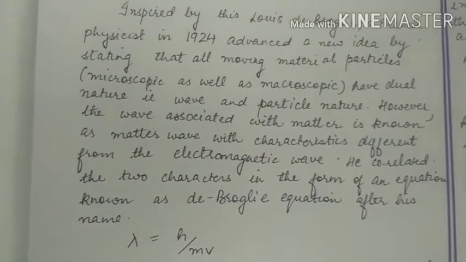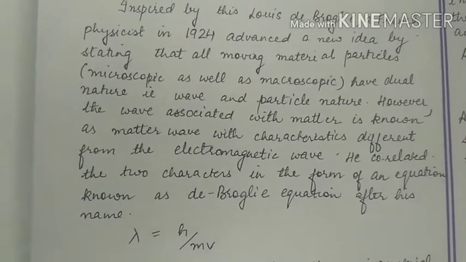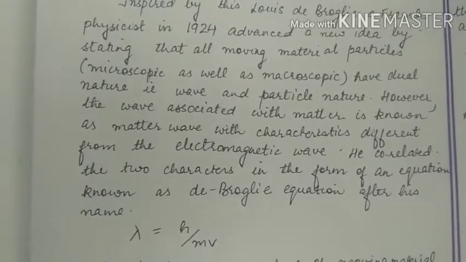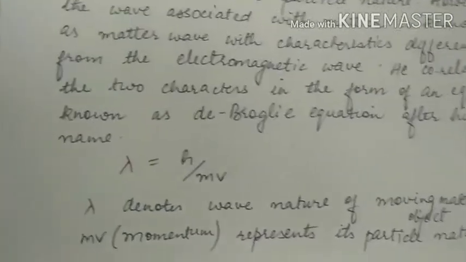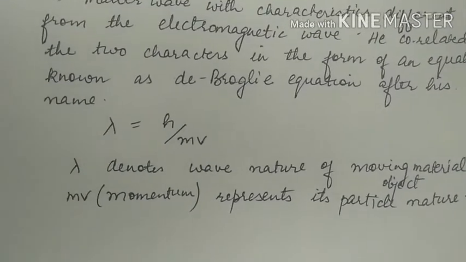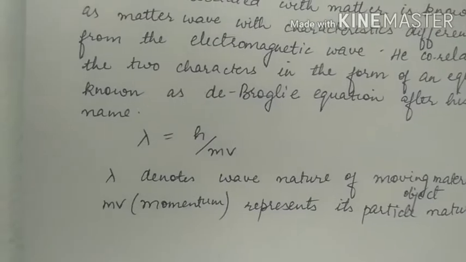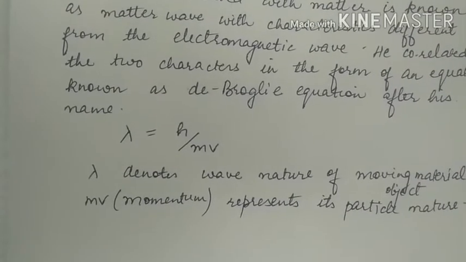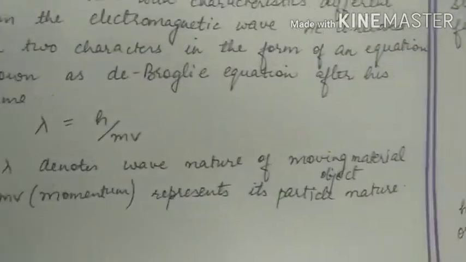However, the wave associated with matter is known as matter wave, with characteristics different from electromagnetic waves. He correlated the two characters in the form of an equation known as de Broglie equation after his name. So according to de Broglie equation, lambda is equal to h by mv. Here lambda denotes the wave nature of the moving material particle and mv, or momentum, represents its particle nature.